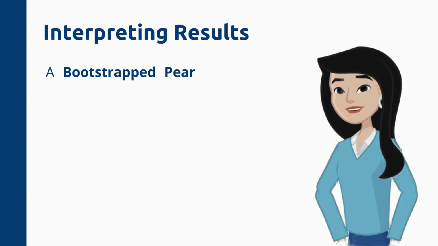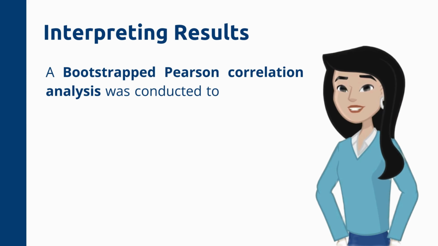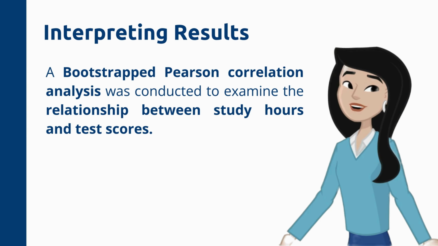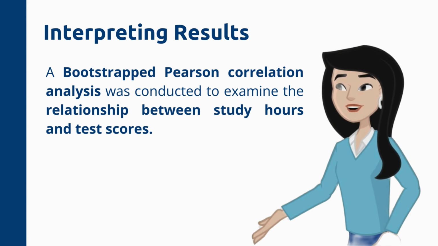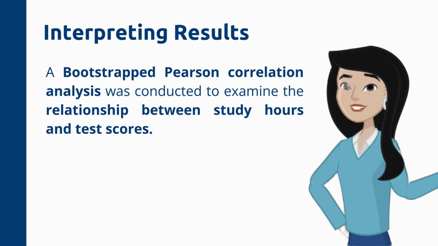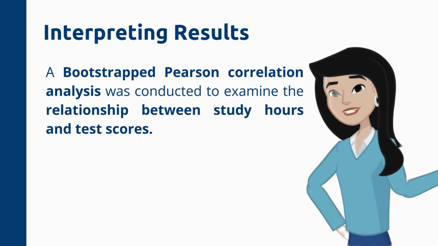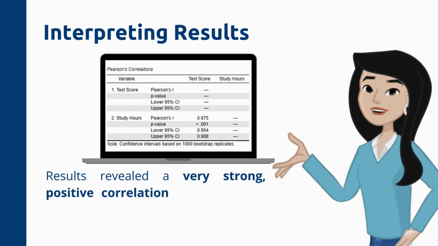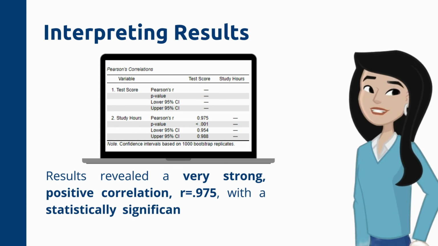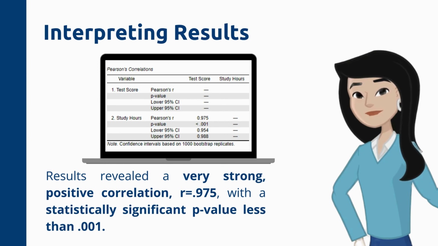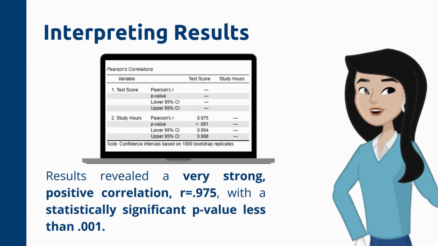A bootstrapped Pearson's correlation analysis was conducted to examine the relationship between study hours and test scores based on a localized assessment. The null hypothesis stated that there is no relationship between study hours and test scores, while the alternative hypothesis suggested that a significant relationship exists. The results revealed a very strong positive correlation, r equals 0.975, with a bootstrapped p-value less than 0.001, which is below the conventional alpha level of 0.05.